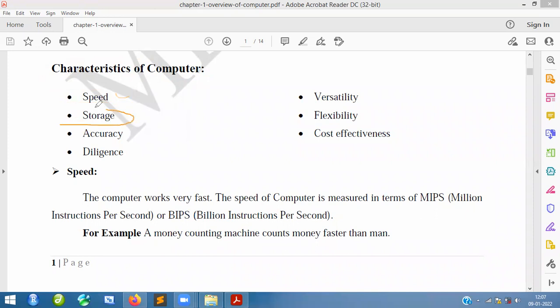Again, storage. A maximum amount of memory is required to store the data. Suppose you want to store photos, documents, videos, etc. You need to have storage here.